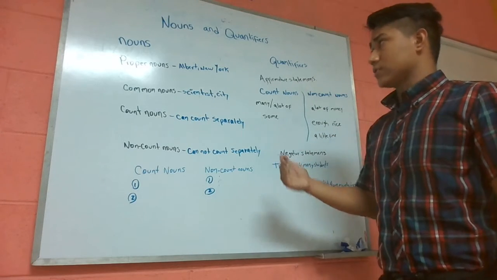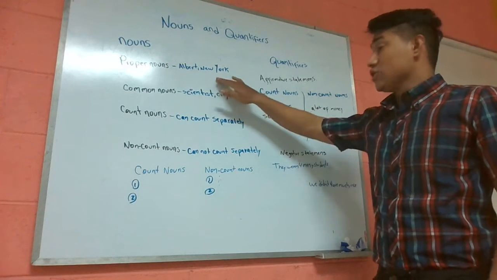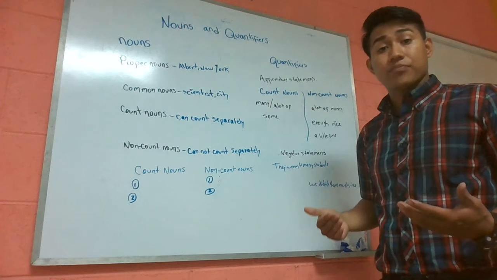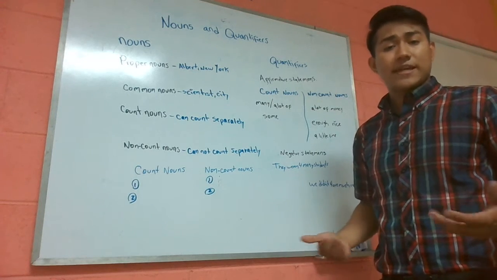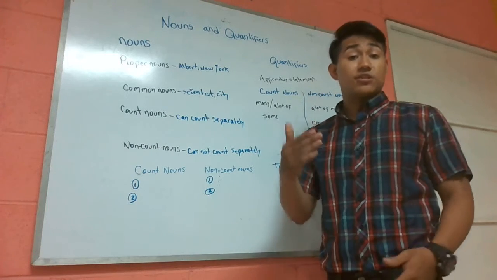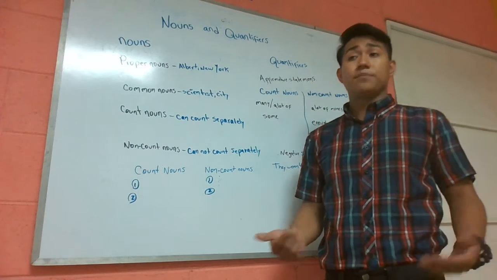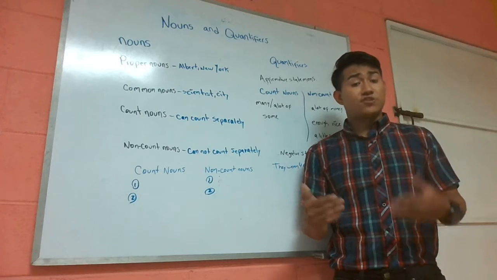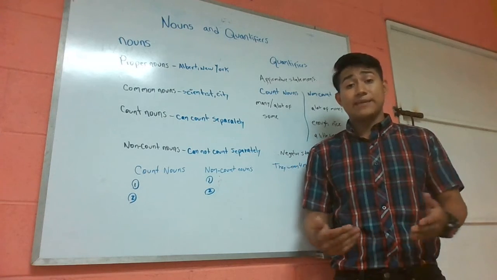And also we can talk about a place. New York is a specific city name. That's why it's a proper noun. When we talk about proper nouns, just keep in mind that you will need to talk about the proper name of someone, something, or any place.